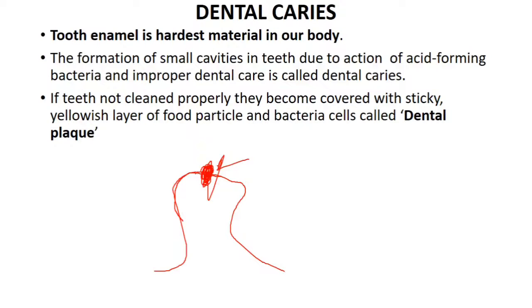When that enamel gets broken down, the bacteria can invade inside our tooth and start growing there, and that condition is known as a cavity. Whenever the teeth are not properly cleaned, they become covered with a sticky yellowish layer of food particles and bacterial cells, and that is known as dental plaque. Sometimes you must have seen some people with a yellowish cover on their tooth. Why? Because they are not properly following dental hygiene, and due to that their tooth is covered by a yellowish layer, which is known as dental plaque.